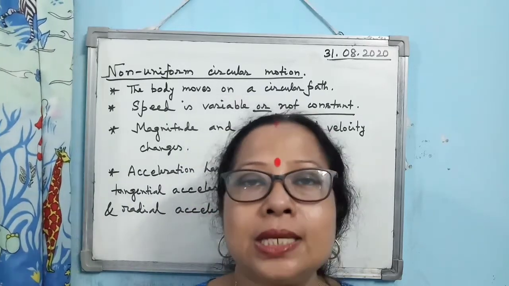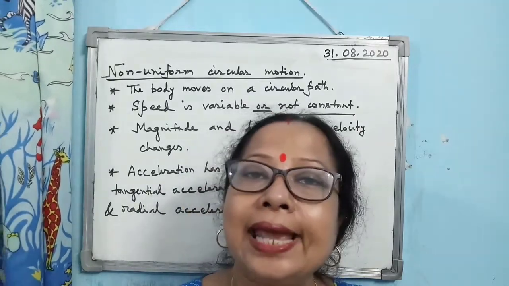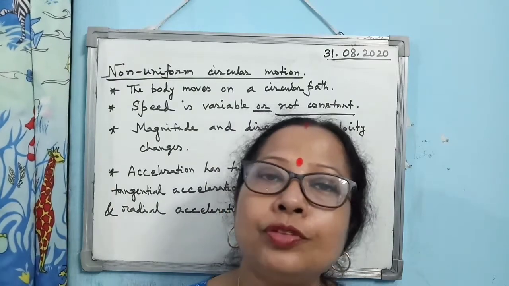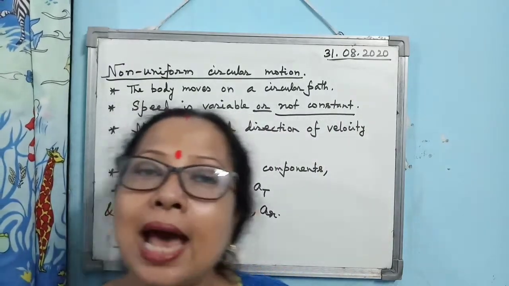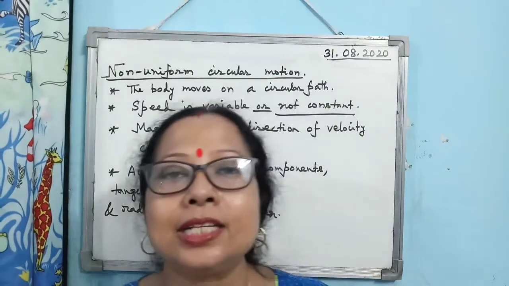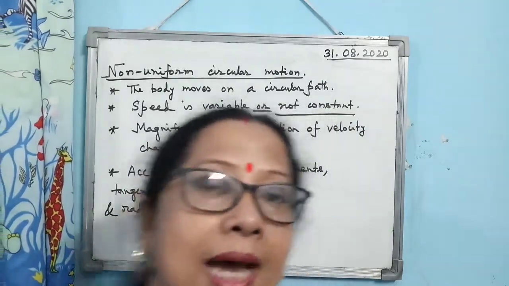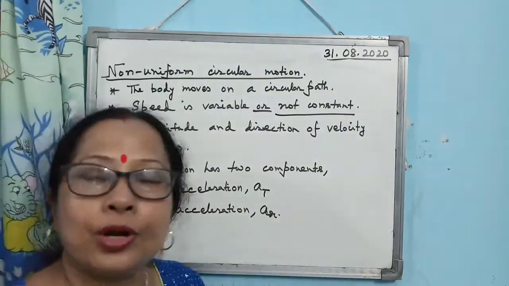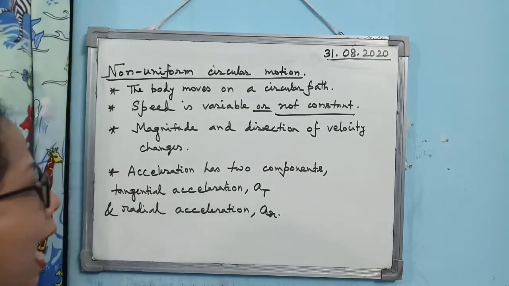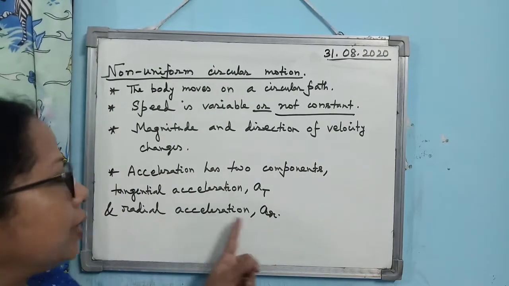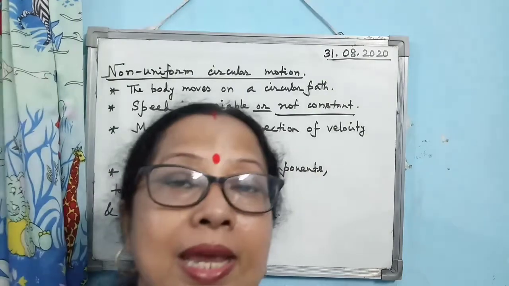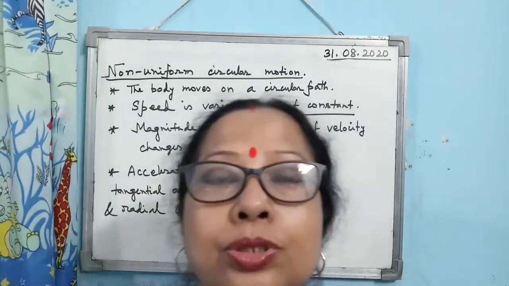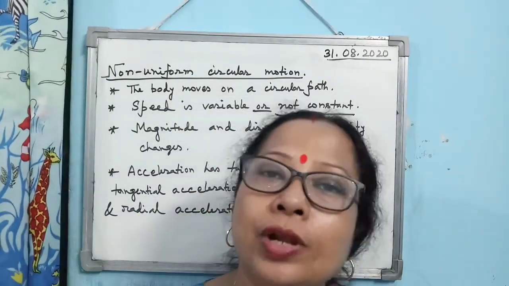Alright. So you see, due to the change in magnitude of the velocity, what is happening? The body will have an acceleration, that is the tangential component of the acceleration, and the radial component of the acceleration will be responsible due to the change in direction of velocity.